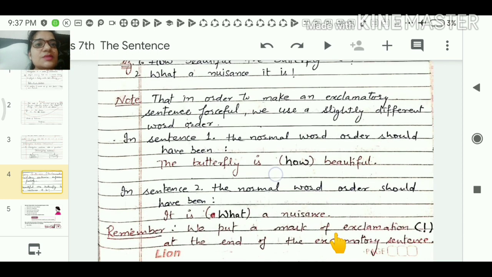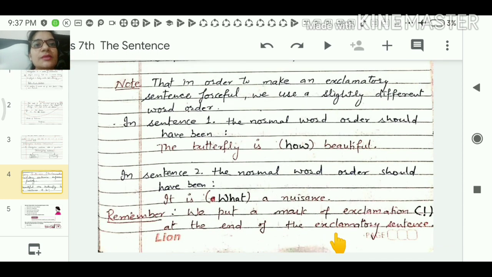In sentence 1, the normal word order would be the butterfly is beautiful. By putting how, we change the word order of it, to make it into an exclamatory sentence.